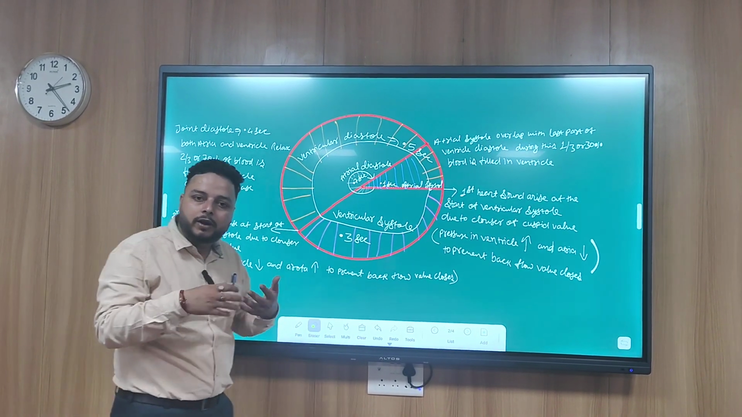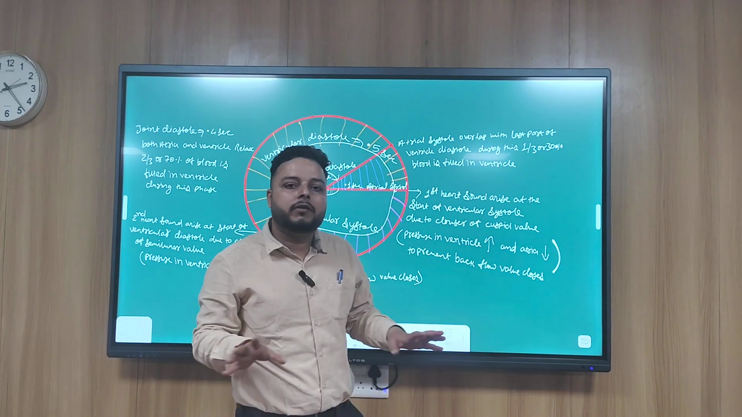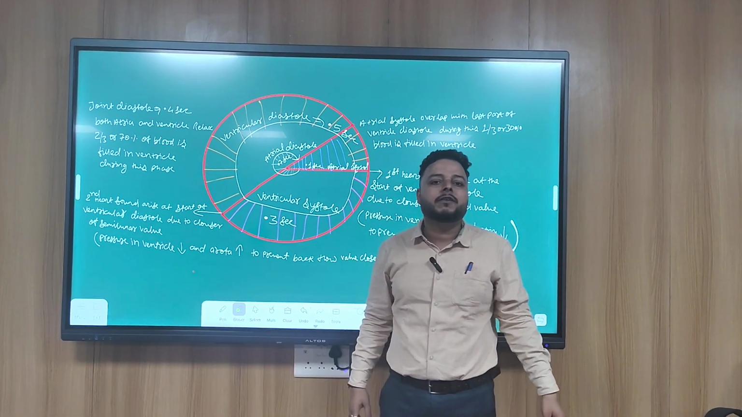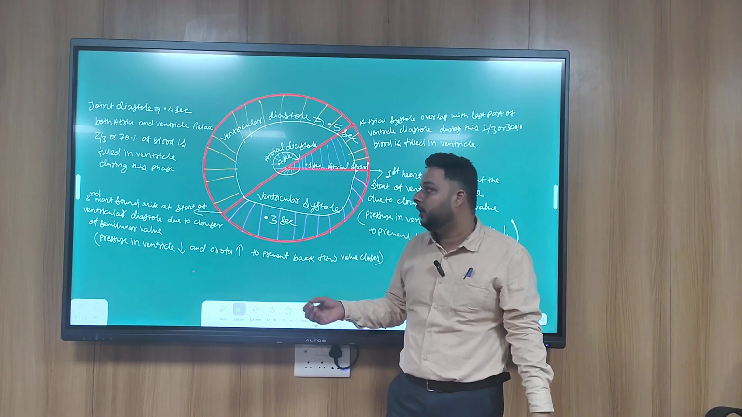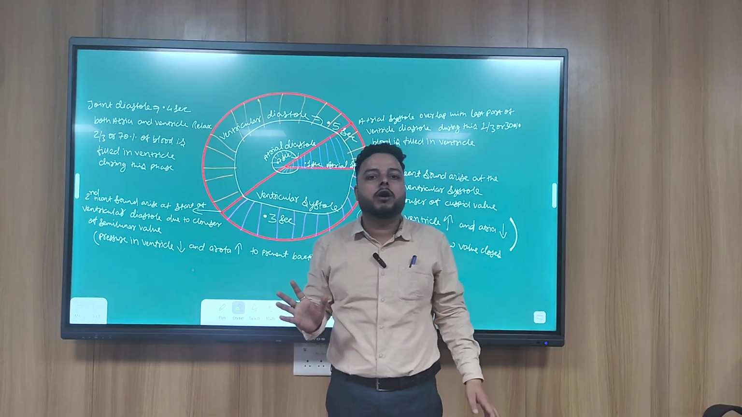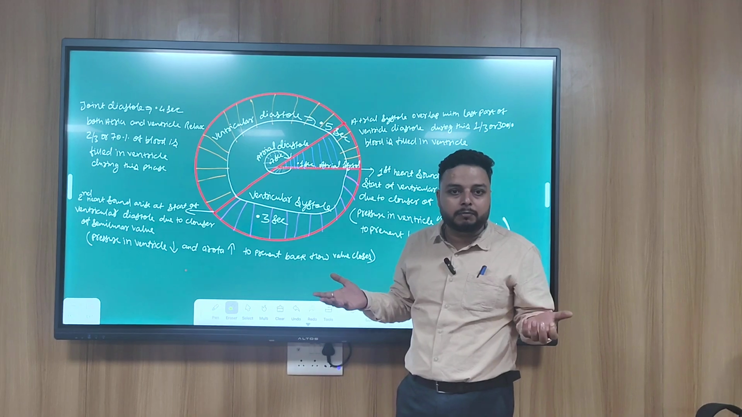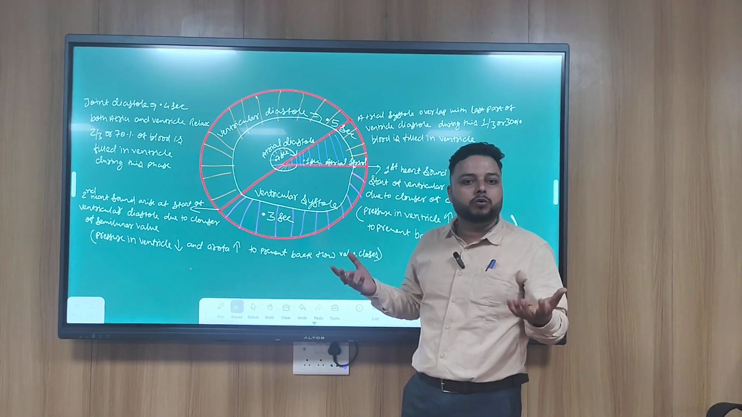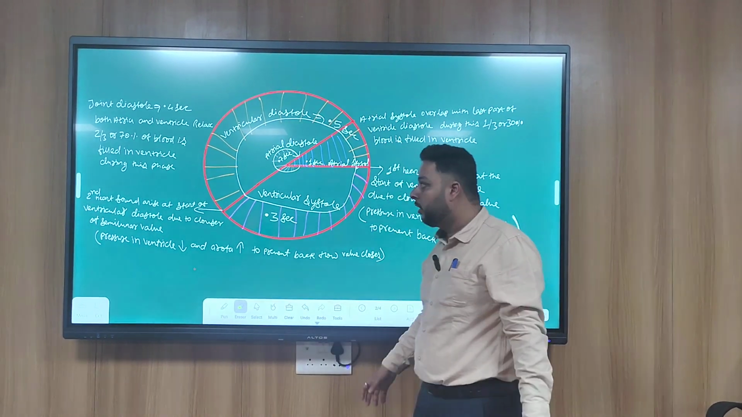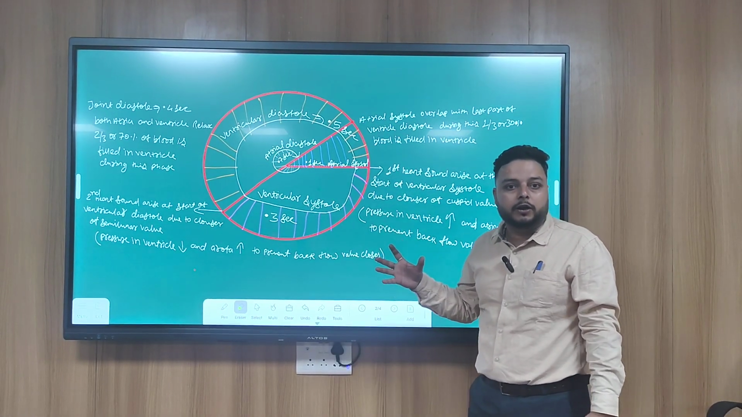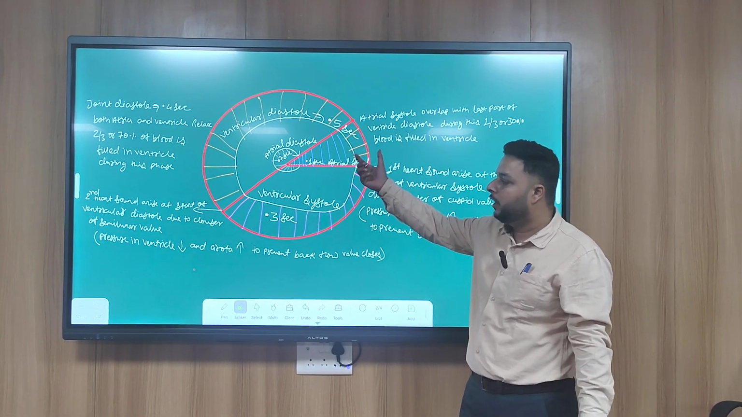As the pressure in the ventricle is very less, blood will now move to the less pressure zone due to gravity, and 70% of the blood in the ventricle is filled. What about the remaining 30% of the blood, or the 1/3 part of the blood? That 1/3 part of the blood gets filled during atrial systole.